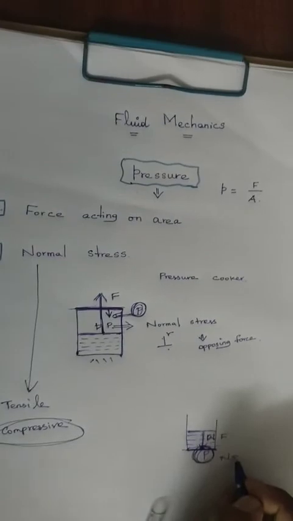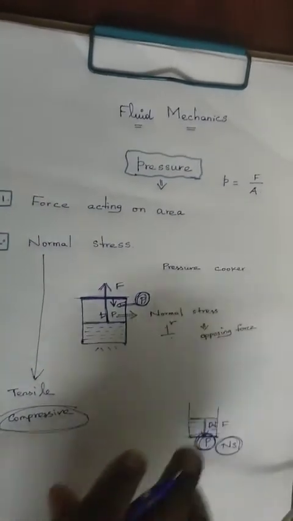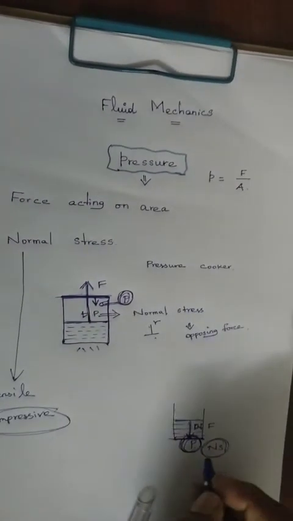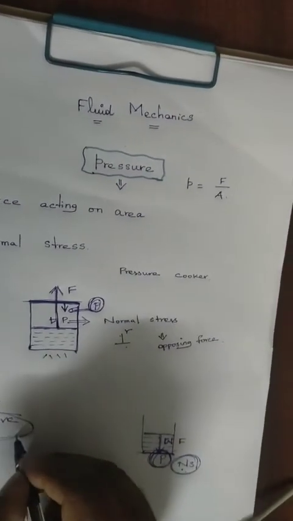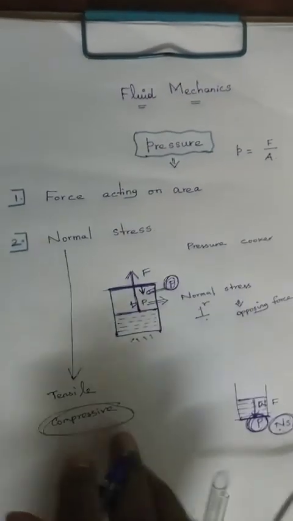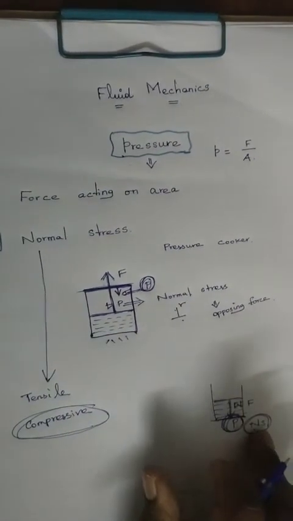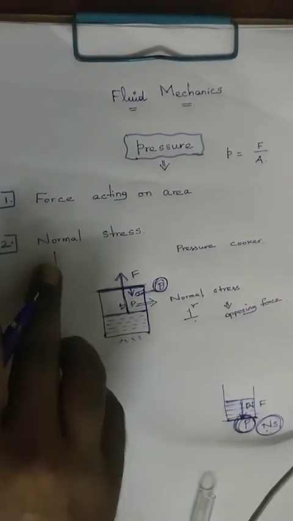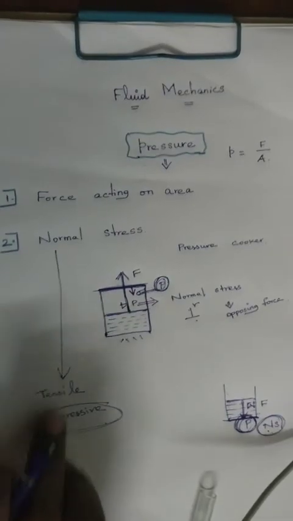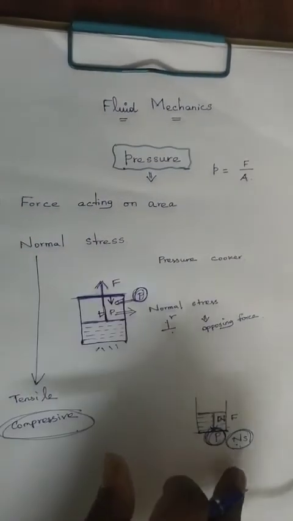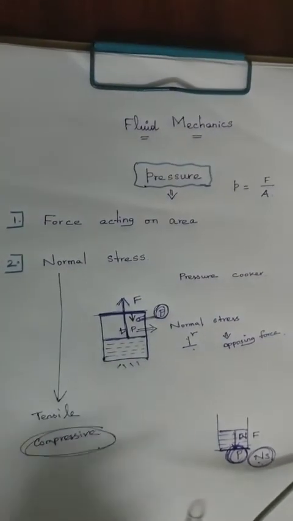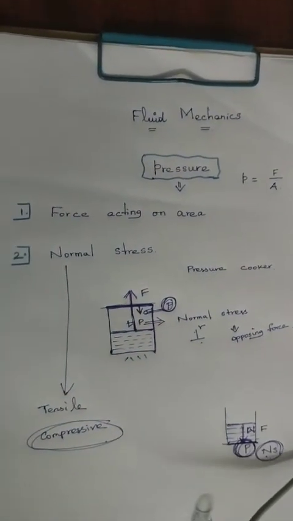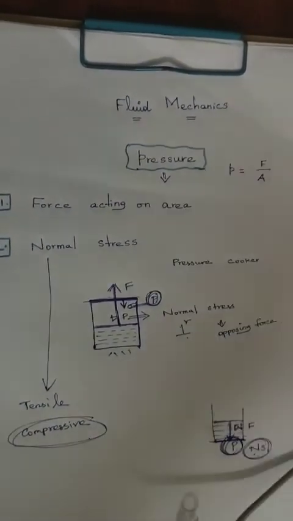So in fluid mechanics we always use the word pressure. We never use normal stress or compressive stress, right? Compressive stress and normal stress are the same, because normal stress is classified in two ways, tensile and compressive, but in fluid mechanics we use compressive stress alone, right? So I think this is understandable, the meaning of pressure. Thank you so much.